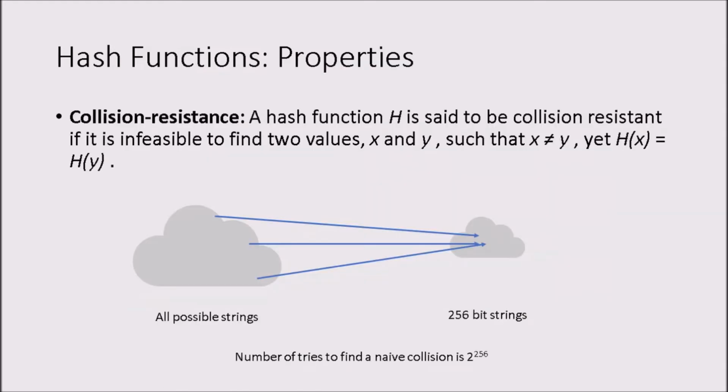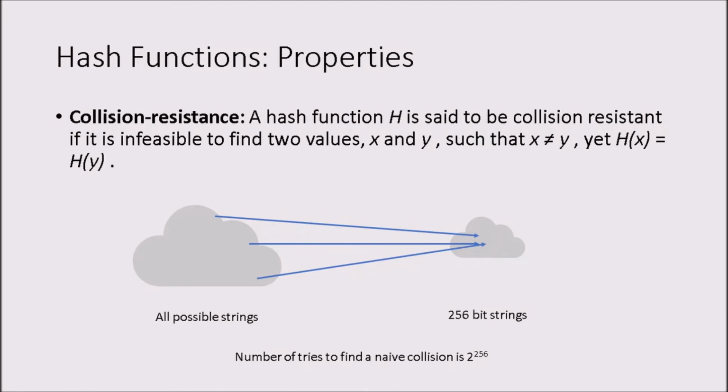Also, there are certain properties which hash functions must follow in order to be useful. The first property is that the hash function must be collision resistant. Basically, hash functions are mappings from all possible strings to 256-bit strings. We are considering a special case where the output is 256 bits. It is the accepted standard that the hash output is a 256-bit string, but there is nothing unique about that. We could very well have chosen 512-bit strings or some other length. Obviously there would be many-to-one mappings, because on the left side we have all possible strings and on the right we have 256-bit strings.